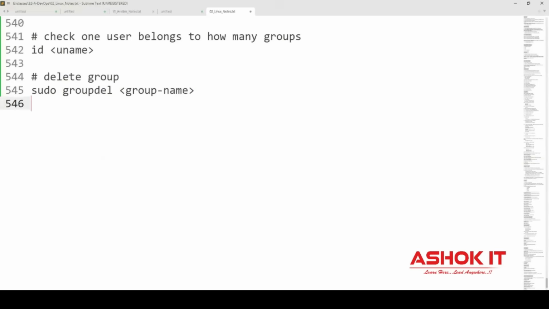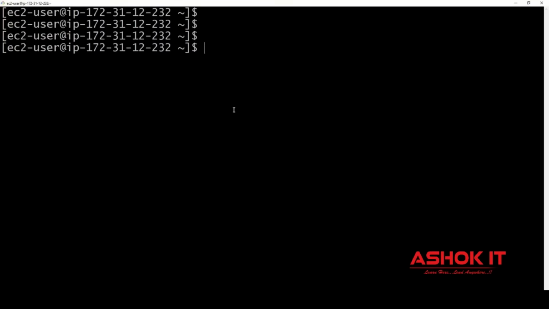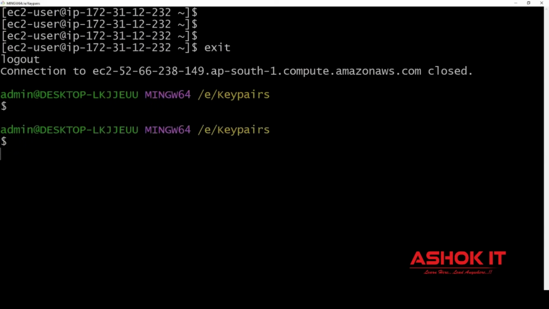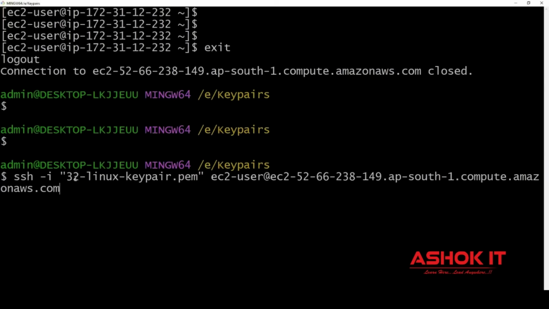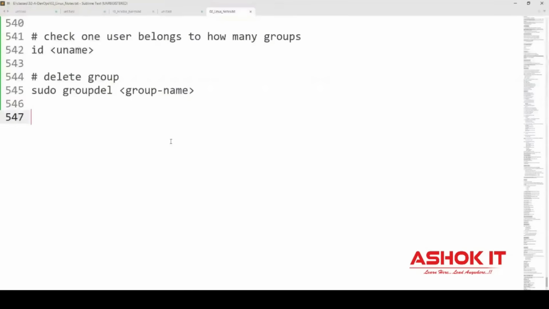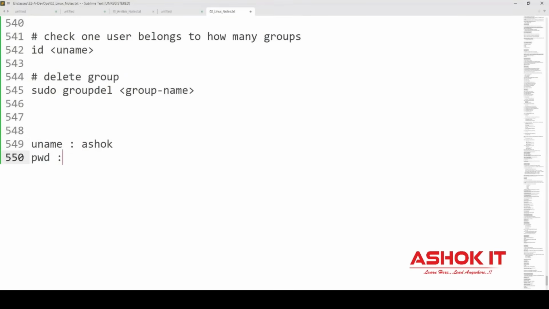Now I'm going to give you one task. I created one user account in this Linux machine. Already one user account available, EC2 user. Do you know password for the EC2 user, guys? We don't know password for the EC2 user. So that's why when we want to connect with this Linux machine, we are using PEM file. But here for my account, Ashok account is created now. So my account is available. This is my account username and my account password is also available.